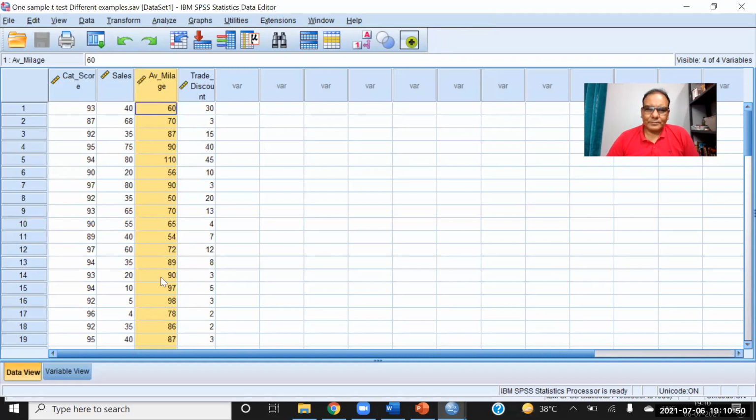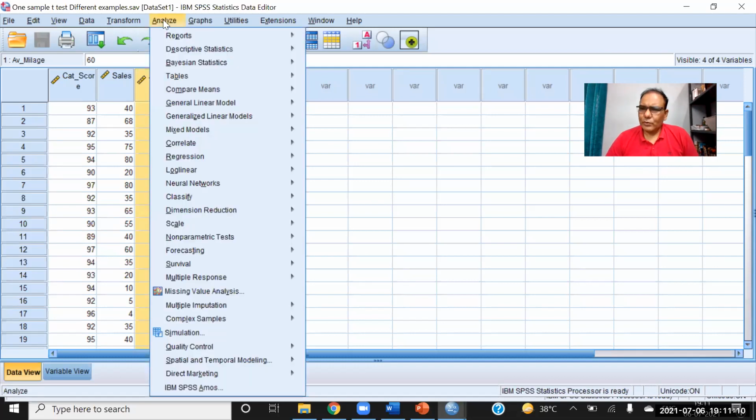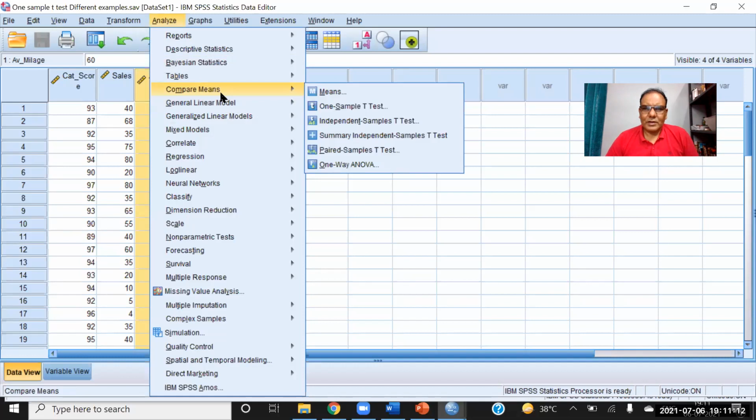So we take the data and measure the mileage on different roads and different cities, and we want to check whether the company mean, the population mean, is the same as the sample mean or not. So we are going to Analyze, Compare Means, and One-Sample T Test.